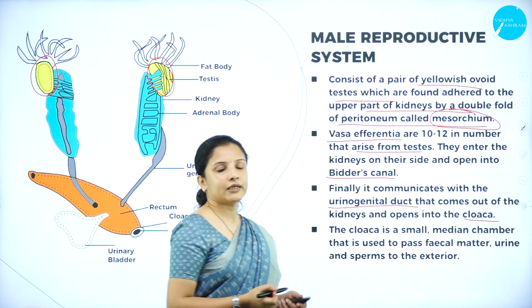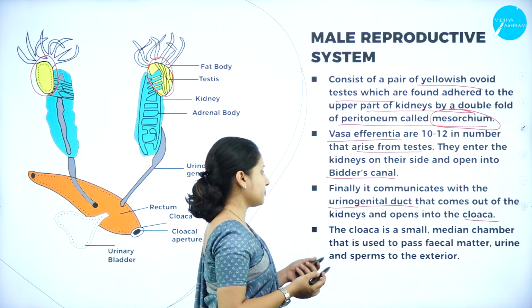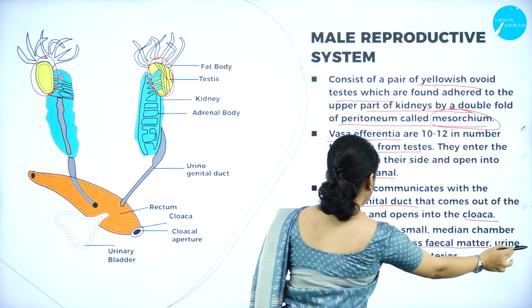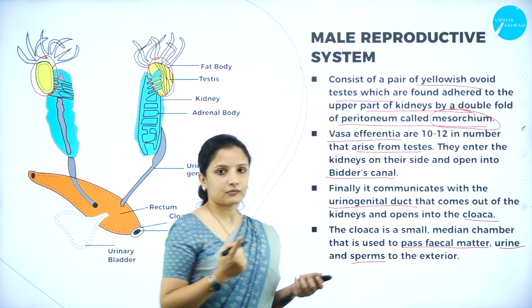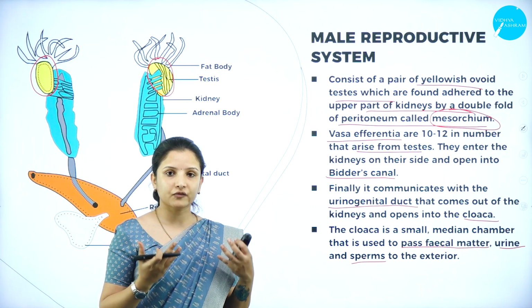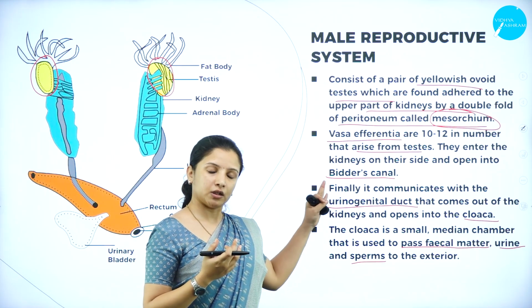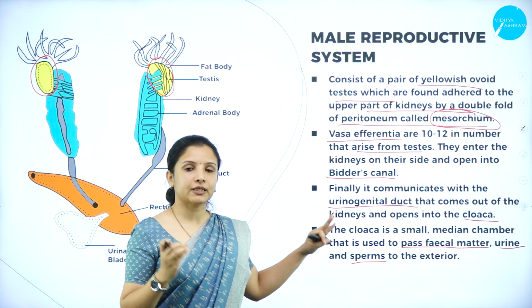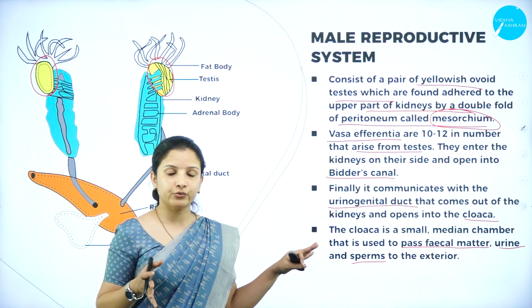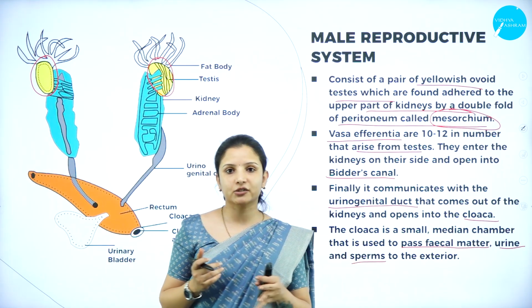The cloaca is nothing but a small chamber used to pass the fecal matter, the urine, and the sperms. The cloaca not just helps in the passage of excretory products or urine, but it also helps in the passage of the sperm.